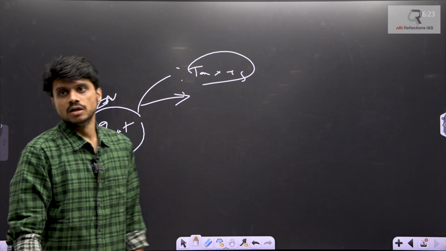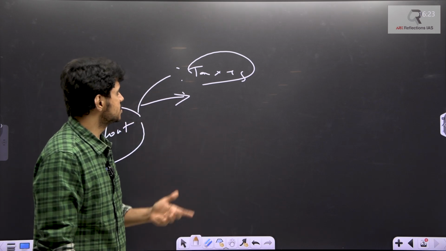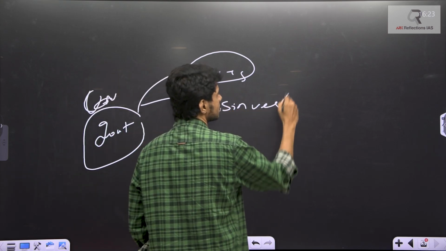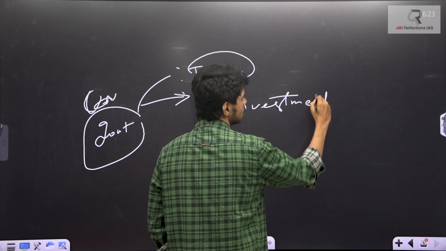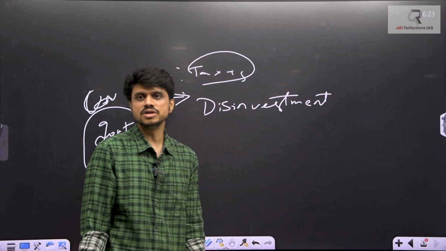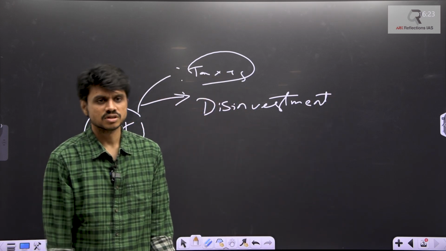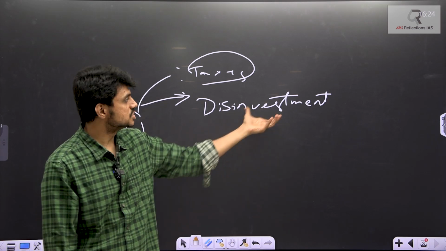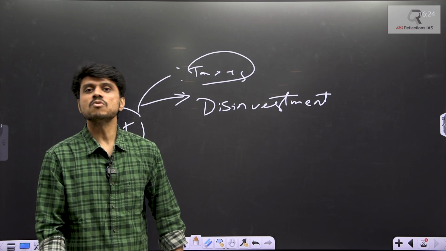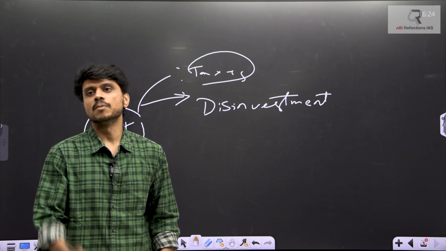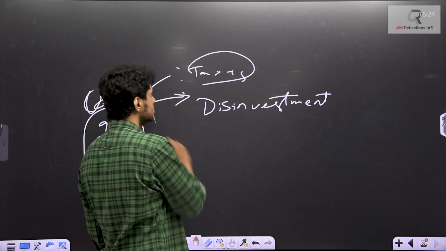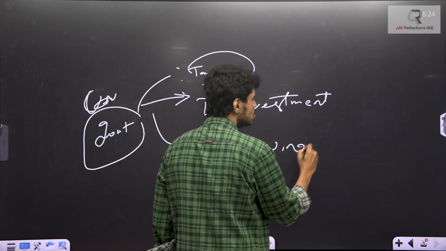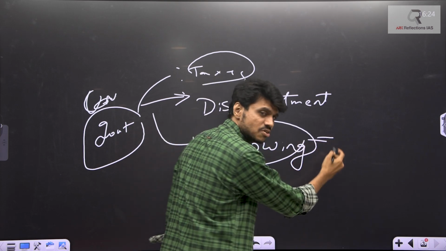Then recently, apart from these taxes, the government is also thinking of disinvestment. Disinvestment means, if there are government companies, they will sell some shares. The government will sell the shares and get the money. So through disinvestment they are getting the money. The government wants to raise more and more money, so the government will also do borrowing. This is one way. But more borrowing is equal to simply fiscal deficit.